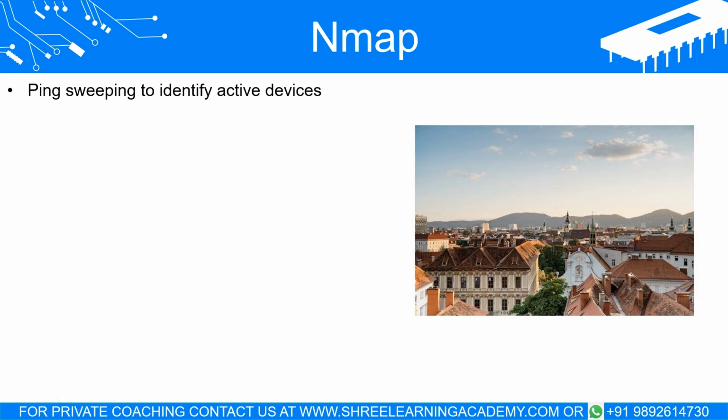Imagine you are in a neighborhood of buildings. Ping sweeping is like saying hello to each building to see if anyone responds. If someone answers, you know that building is active. It's just a basic check to see if the buildings are active or not. On the other hand, port scanning is more detailed. Instead of just saying hello to the buildings, we check all the doors in each building to see which ones are open, closed, or have restrictions. So, it not only tells you if the buildings are active but also gives you a closer look at the security of each entry point. It's like making sure not just the buildings, but also whether all the doors of the buildings are active or not.